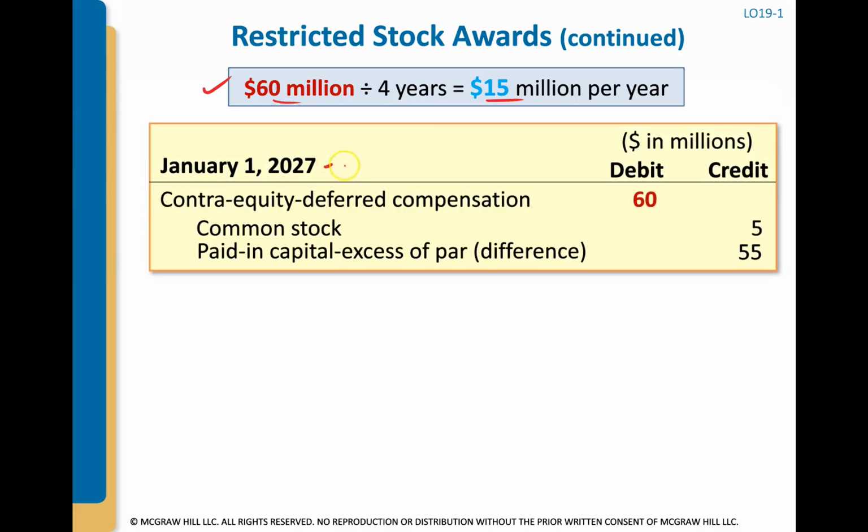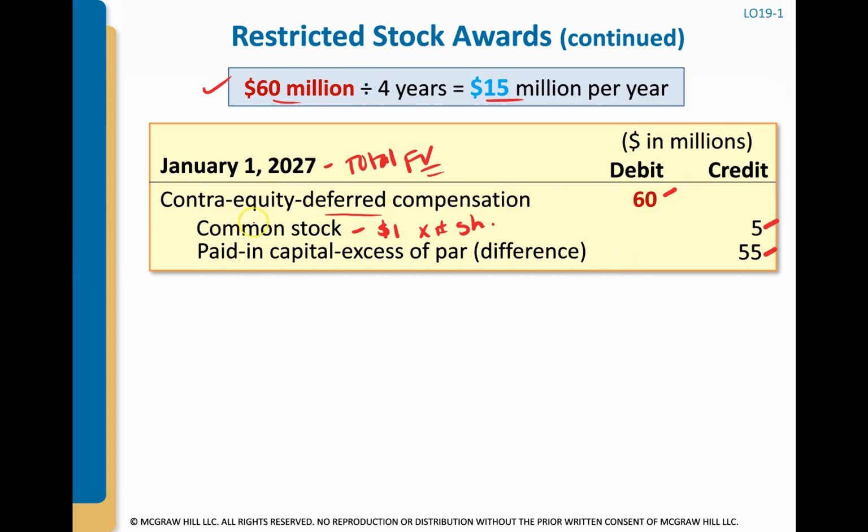So on January 1, we're going to record the total fair value of the grant, which is 60 million. So we're going to record this contra equity account called deferred compensation for 60 million. We're going to debit that. We're going to credit our common stock for par times the number of shares that we've issued, which is 5 million shares. So we're going to credit it by 5. And then the rest, as a plug, goes to paid in capital in excess of par for $55 million.